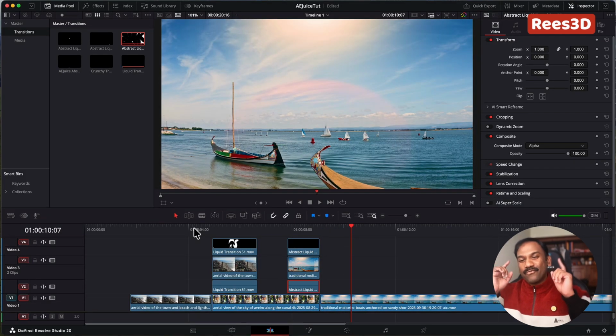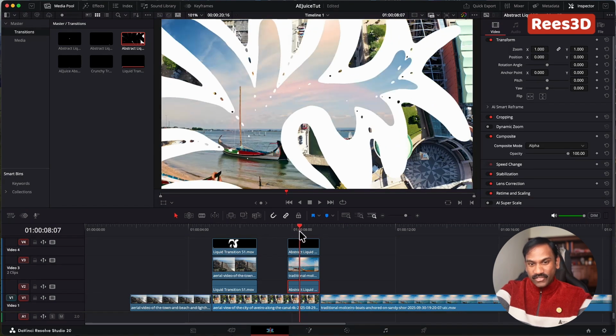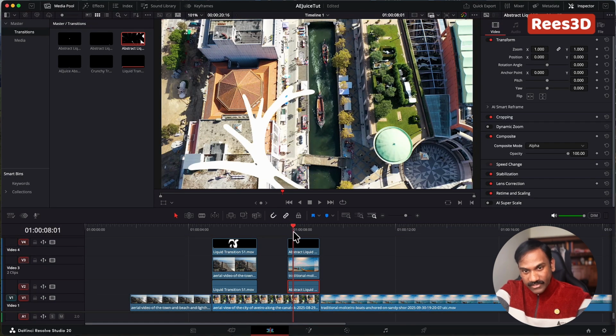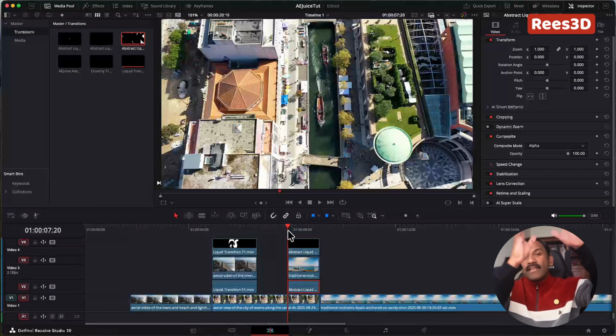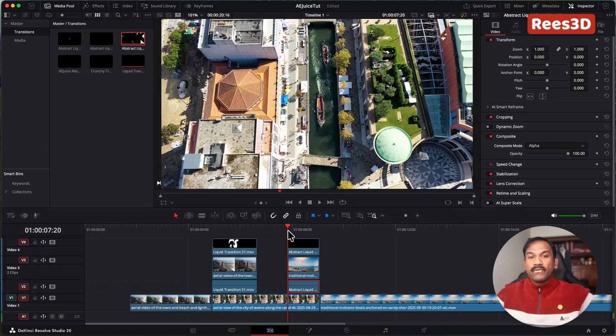So we'll look at one more trick in the next video. In the next video, what we're going to do is invert this transition. You can see that we are going from the branch of the tree starting from the bottom, and then filling up the entire space. We will invert it so it comes back from the previous one.